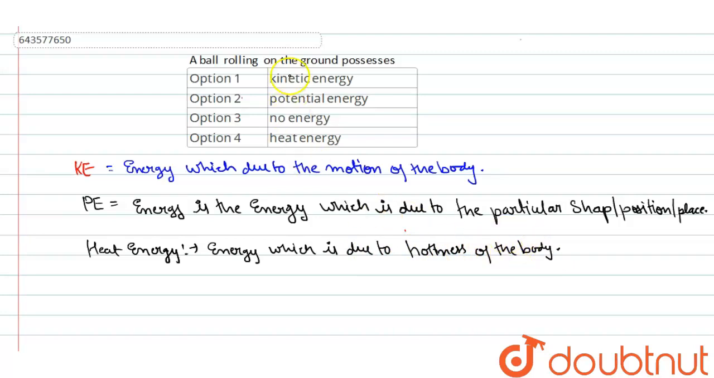And in this question the ball is rolling on the ground, so we can say that the ball is in motion. So due to the motion, which energy does it possess? Due to the motion, it possesses kinetic energy. So we can say that the ball rolling on the ground possesses kinetic energy. So option number first is the right answer.